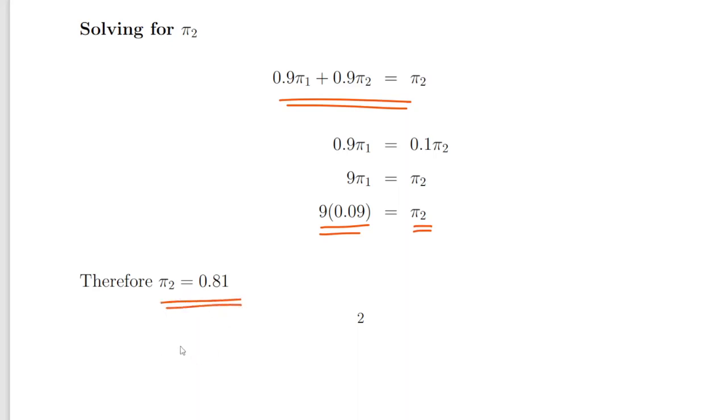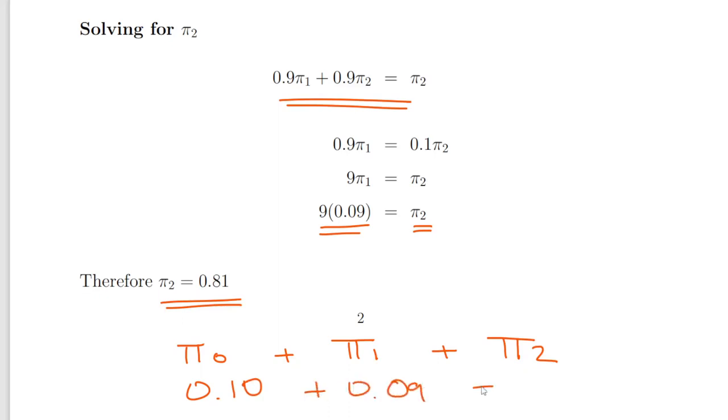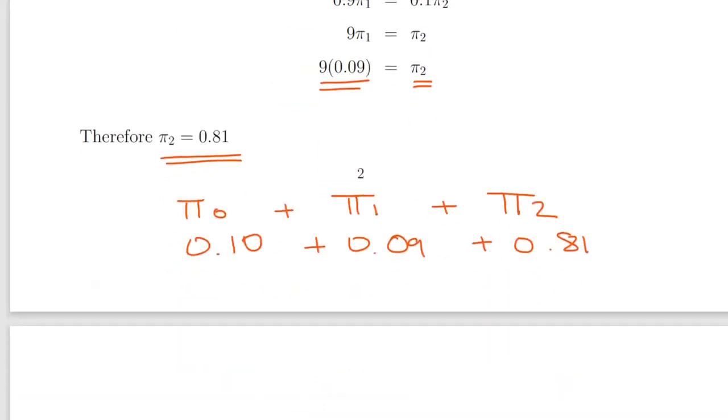Just to check that, which is something you should always do, 0.10 plus 0.09 plus 0.81 adds up to 1. Great.